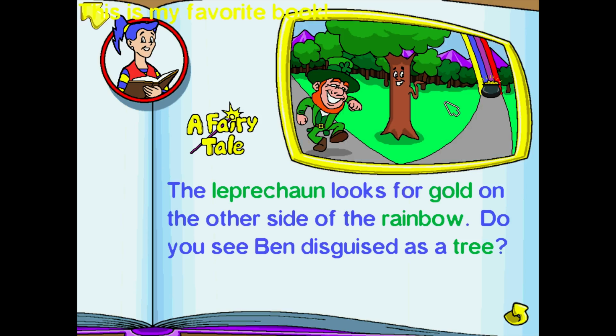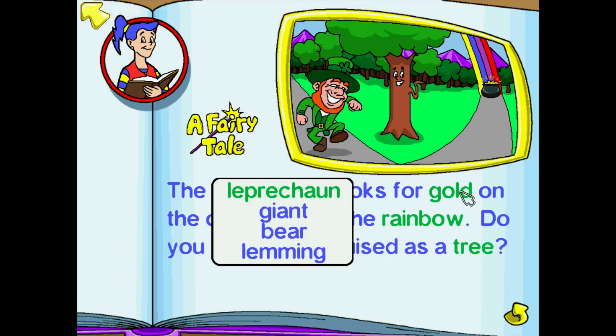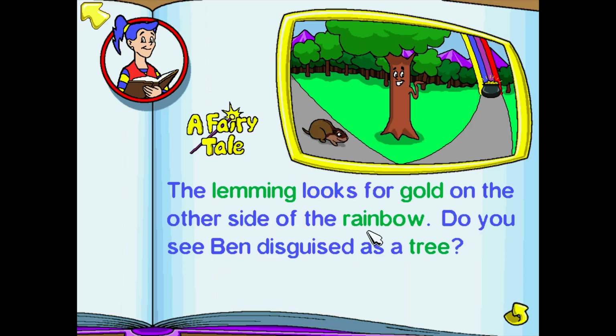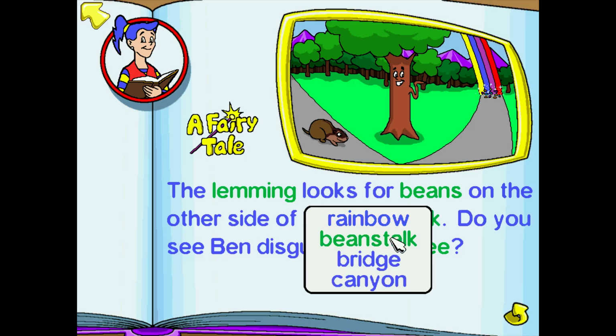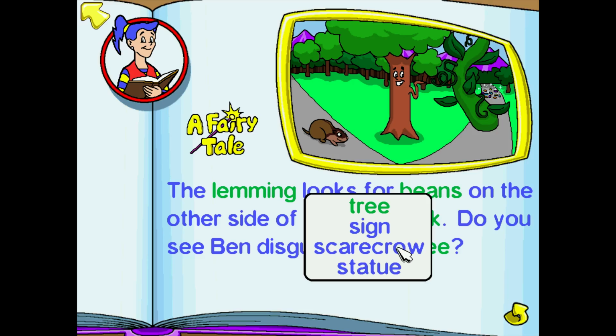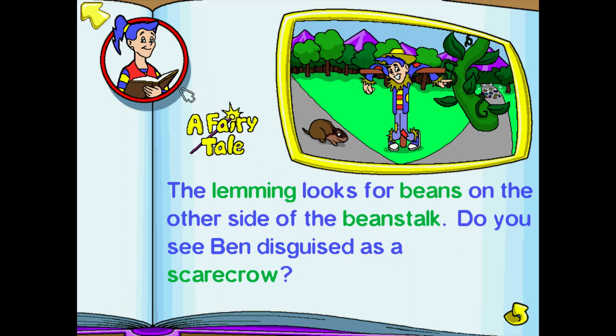Let's see what more fun this is. This is my favorite book. You can change around the story by clicking each green word. The picture will change too. Click on me anytime you want me to read your story. So the leprechaun looks for gold. These stories, so I can change it from leprechaun to lemming. For beans at the end of the beanstalk, besides the scarecrow. A fairy tale. The lemming looks for beans on the other side of the beanstalk. Do you see Ben disguised as a scarecrow?